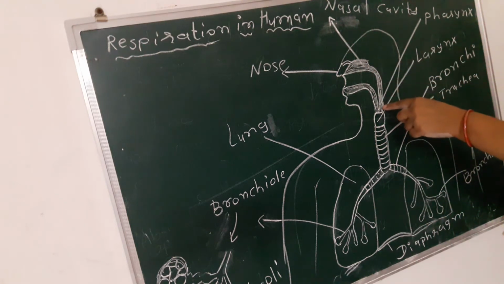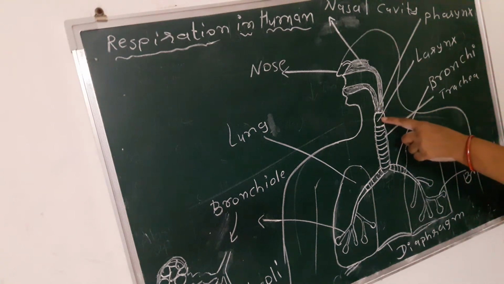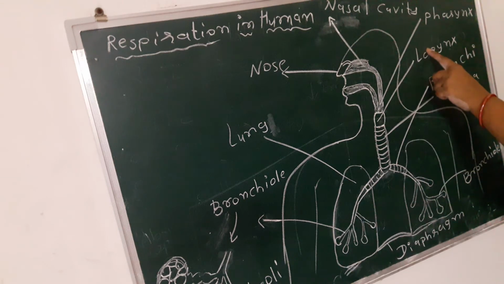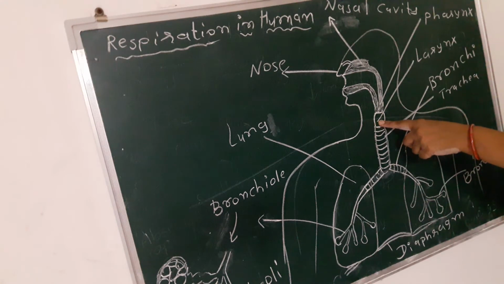and the pure air enters into the pharynx. Now what is pharynx? Pharynx is the common area of mouth and nose. Then this air enters into the larynx. Larynx is known as the voice box. From this voice box, words, that is sound, is produced.